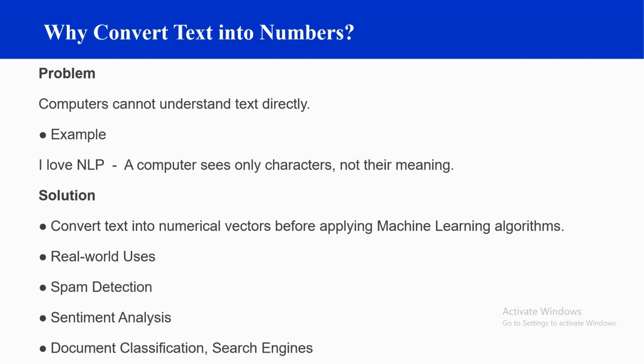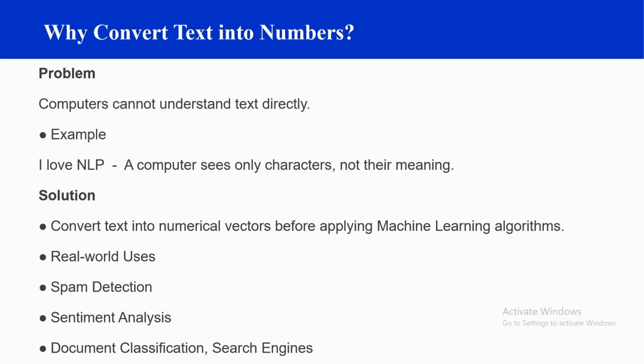Why convert text into numbers? Before learning bag of words, let's understand why text needs to be converted into numbers. As humans, we can easily understand sentences because we know the meaning of words. For example, consider the sentence, I love NLP. When we read it, we immediately understand that someone likes natural language processing. However, a computer does not understand the meaning of these words. It only sees characters and symbols. So a machine learning algorithm cannot process text such as I love NLP directly. Instead, it requires numerical input.